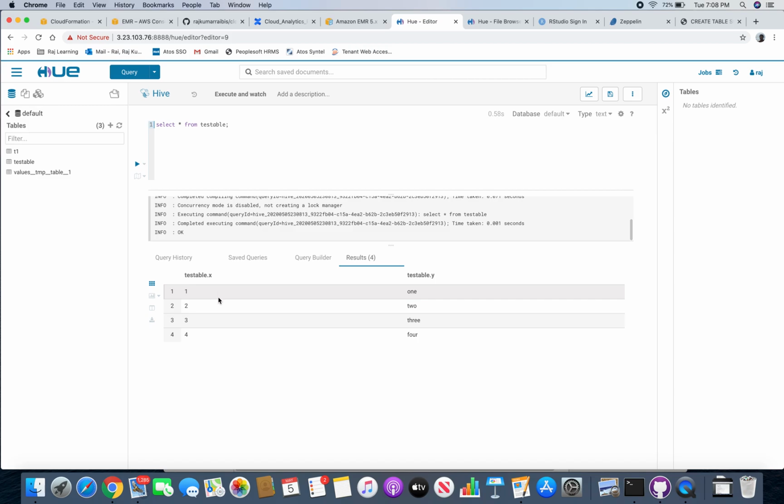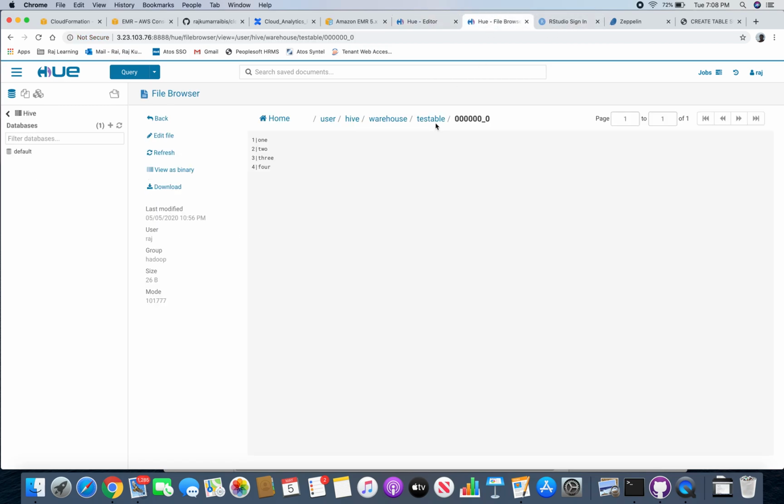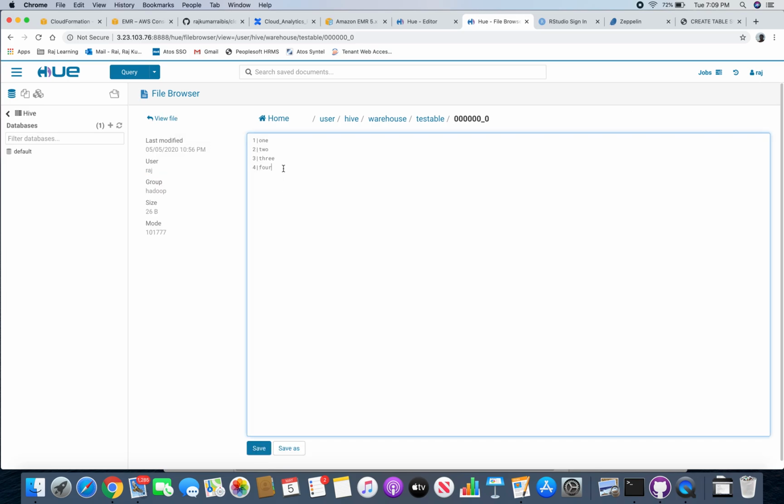You can see there are four rows here as well, but at the end of the day it's not a typical database, it's just a file in HDFS. So you can edit it here as well and add data. You can use an insert statement. There are a number of ways through which you can load data as well, so you can push data directly into HDFS, but I'm just showing you how easy it is.